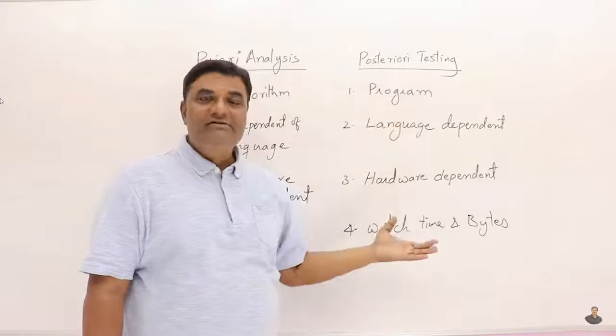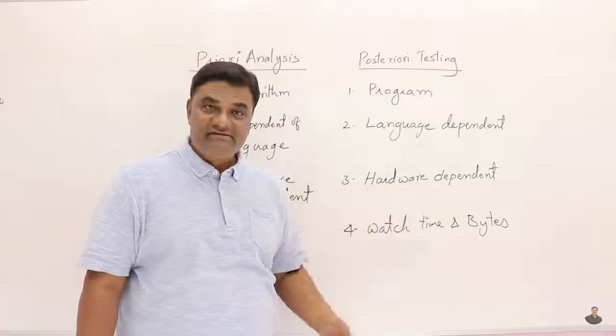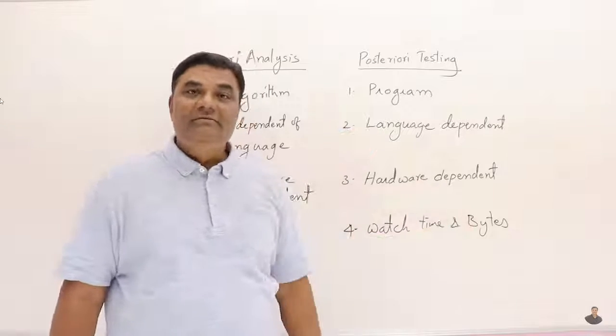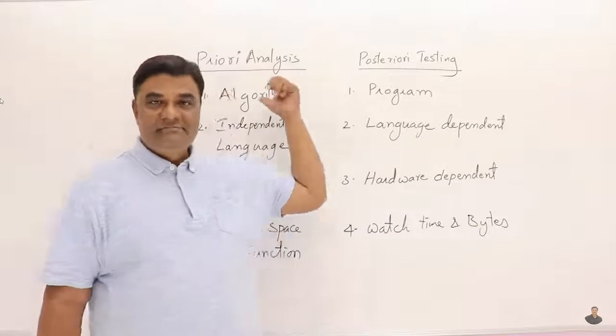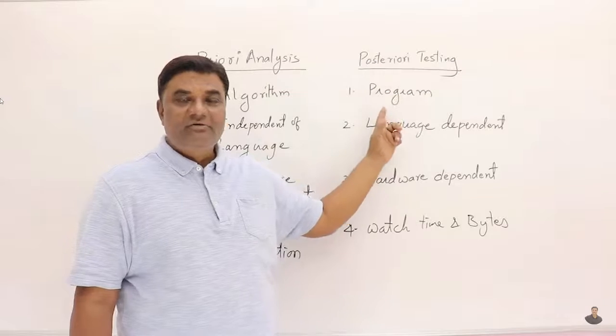So we run and execute the program and check it. So we will know the watch time it is taking, how many seconds, milliseconds it is taking, and also the amount of memory it is consuming in terms of bytes. So priori analysis is done on algorithms, and the post-priori testing is done on programs.